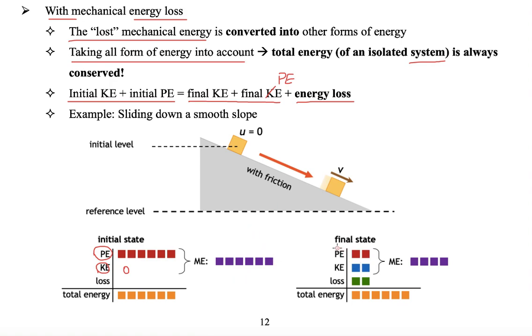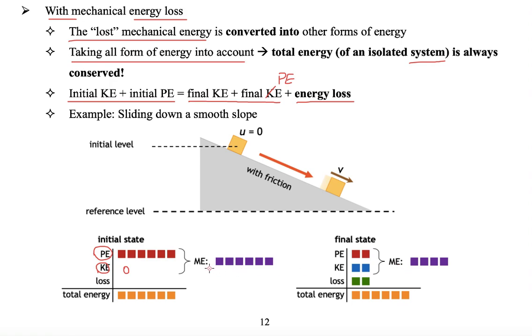In the final state, after it moves through a displacement with friction, the PE is of course reduced because the vertical position of this block is lowered, and the KE increases because it accelerates. The velocity changed from 0 to non-zero.